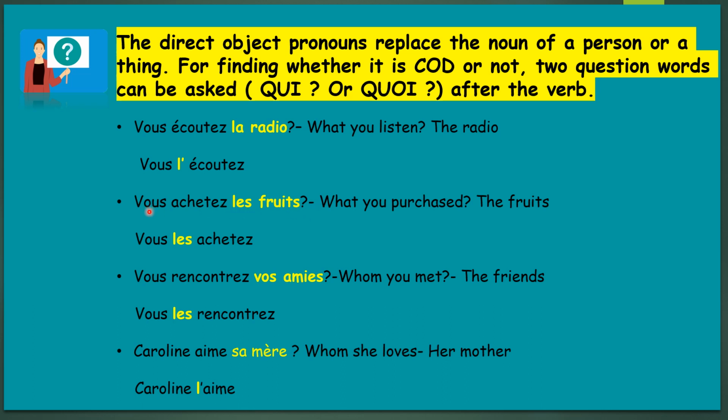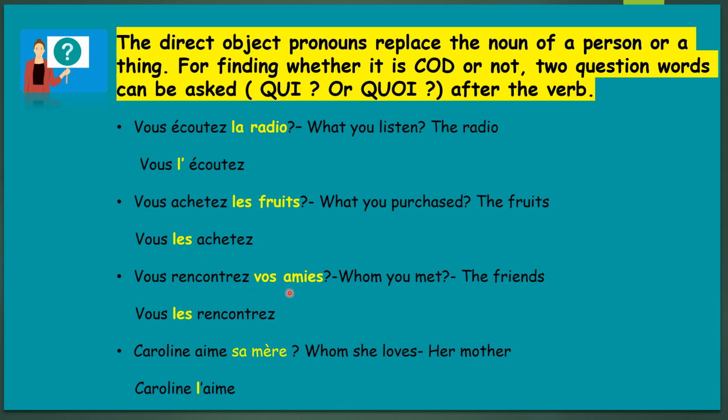Again, subject, verb and object, no break in between. There is a direct link between the object and the verb. That's why COD will be placed here. How will we replace it? We replace the word fruits with them, because it's plural. Vous les achetez. You purchased them.